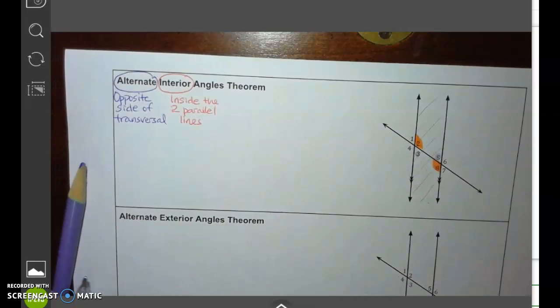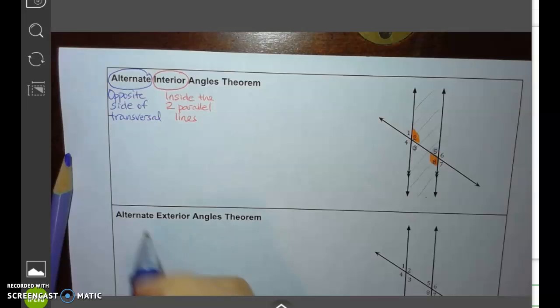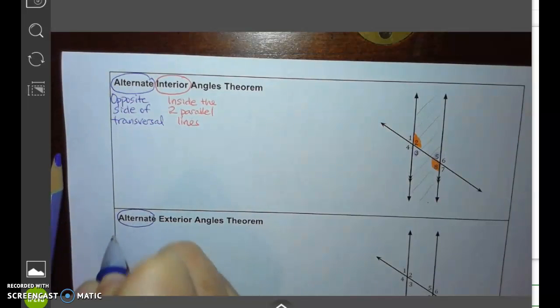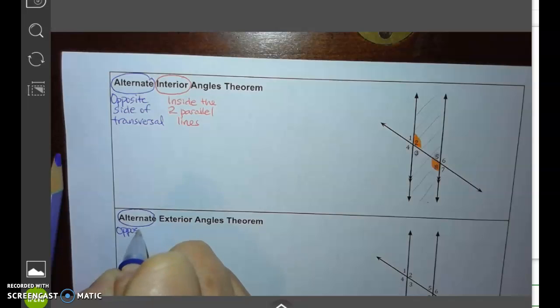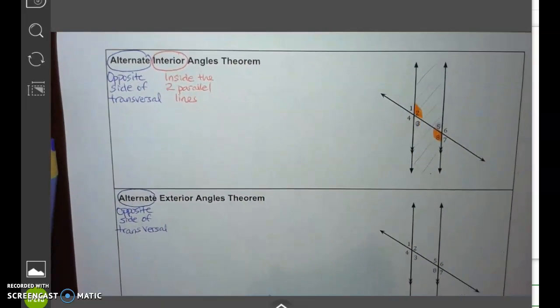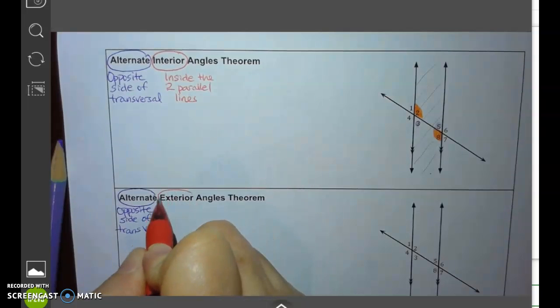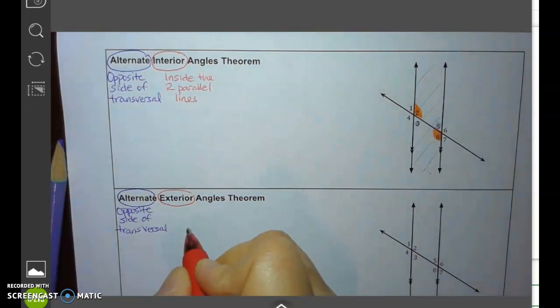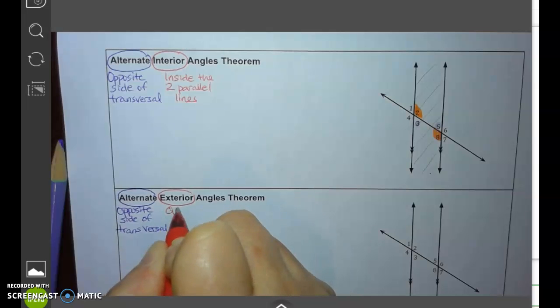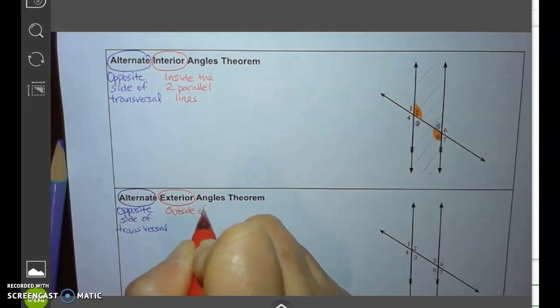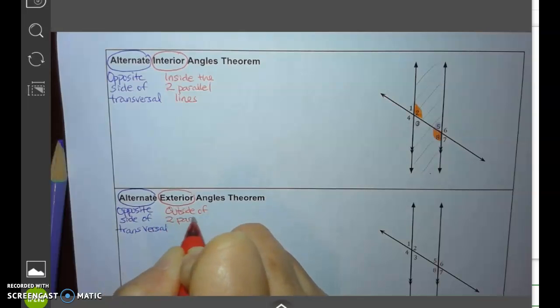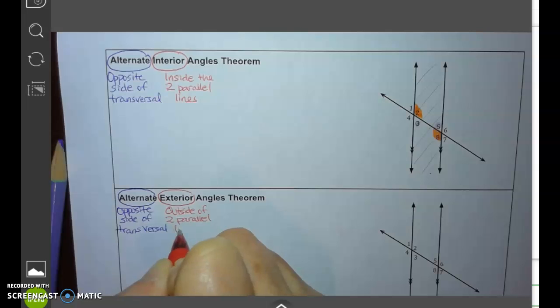Alright, let's talk about alternate exterior. Again, alternate just means opposite side of the transversal. And exterior, in contrast to interior, just means outside of the two parallel lines.